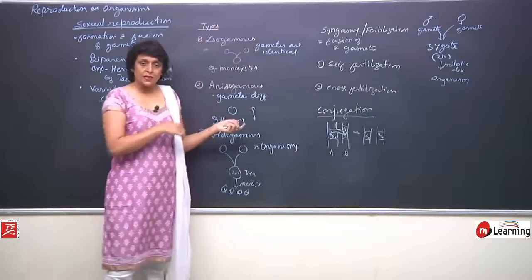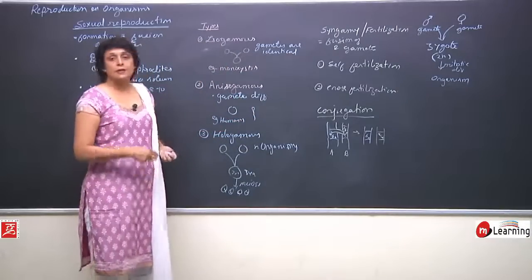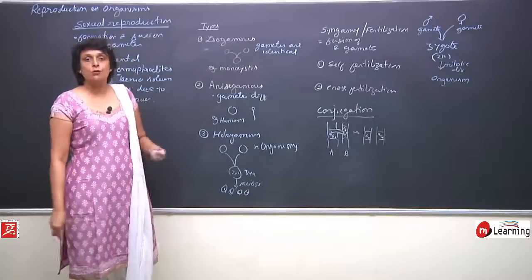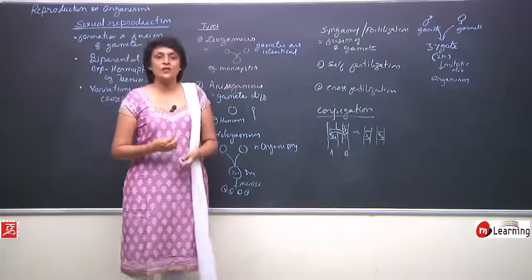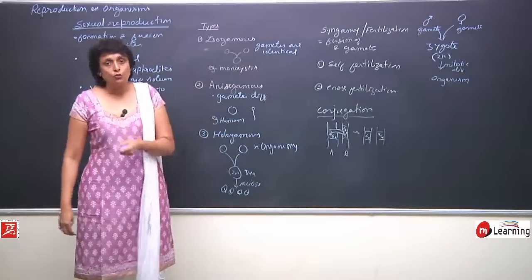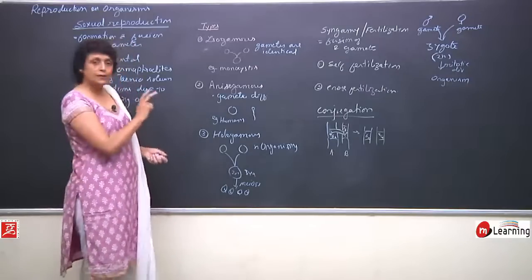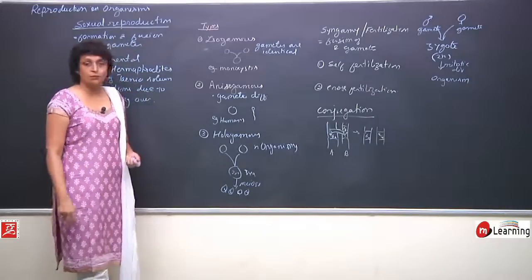So, this is basic. Why are we just discussing the basics of sexual reproduction? Because the next two chapters of this unit are the details of sexual reproduction in flowering plants and then sexual reproduction in humans. So, anyways, we have to talk about all these things in detail. That is why just a brief introduction of sexual reproduction.